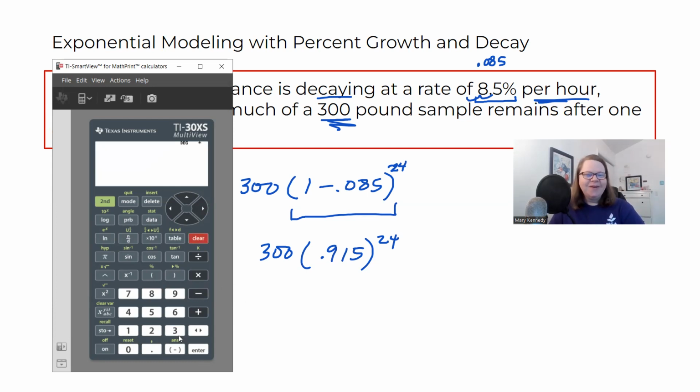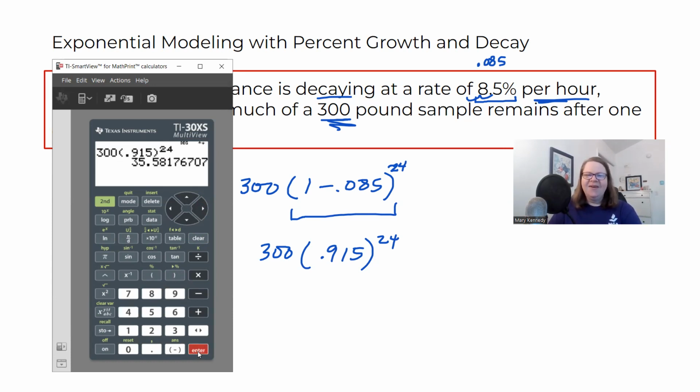I was trying to use my keyboard. Let me try that again. If you knew how my day was going, you would be like, oh yeah, this makes perfect sense. But we have to laugh because it's okay. It'll be fine. We'll get there. All right. Now I think I've got it. 300 times 0.915 to the 24th power. Enter. And we get this crazy number.